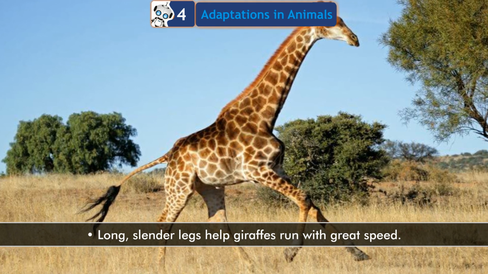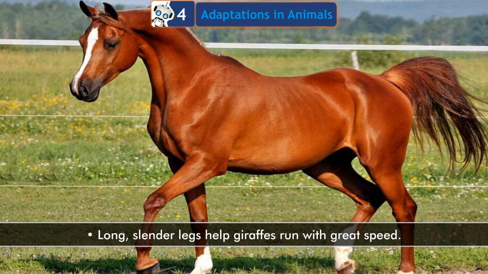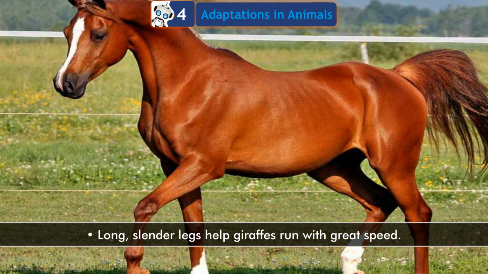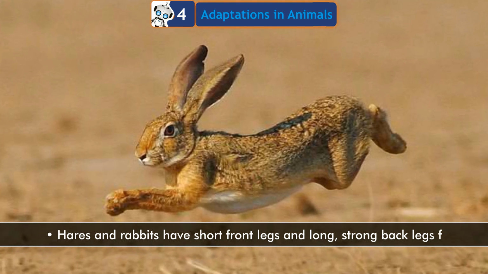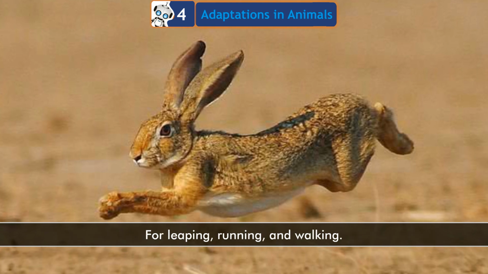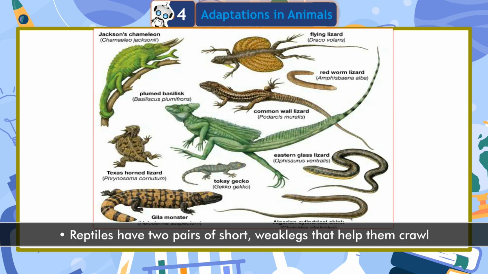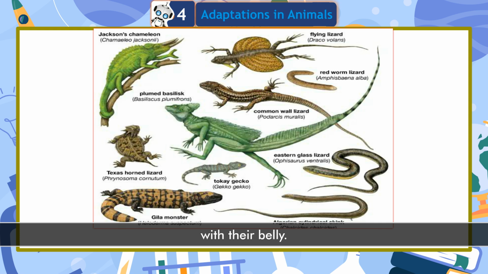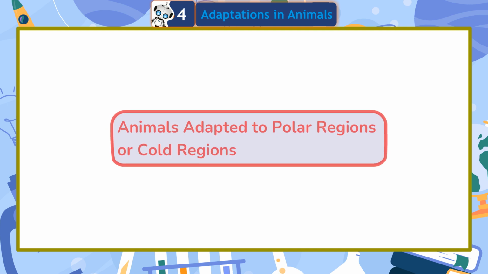Long, slender legs help giraffes run with great speed. Horses have long, thin lower legs for a long stride. Hares and rabbits have short front legs and long, strong back legs for leaping, running, and walking. Reptiles have two pairs of short, weak legs that help them crawl with their belly. Snakes do not have legs, they slither.